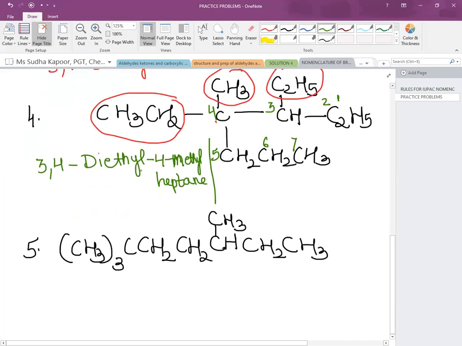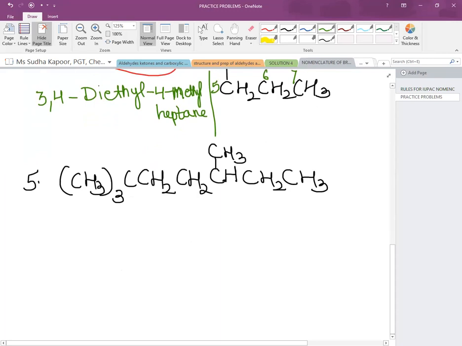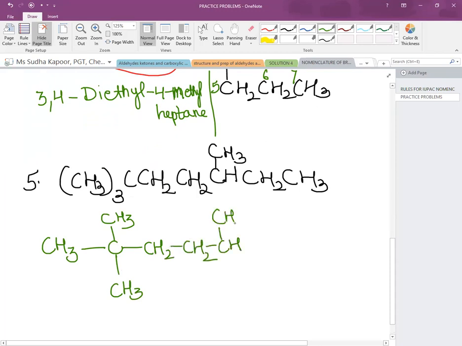Now the next example, it is given as CH3 whole thrice. So CH3 is not in the repeated form, it is present always at the corners of the chain. See, first draw the open structure of it, then CH2, again CH2, then CH, CH3 branch, then CH2 and CH3. Now we will have to consider the longest chain and the lowest number to the branch also. So we will be seeing on which locations it is present, and the longest chain should also be followed. So let us see the location and the other things.